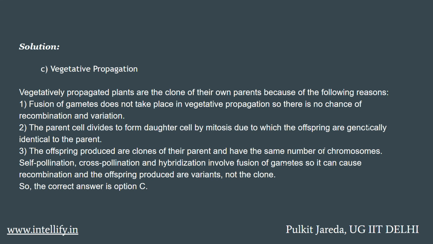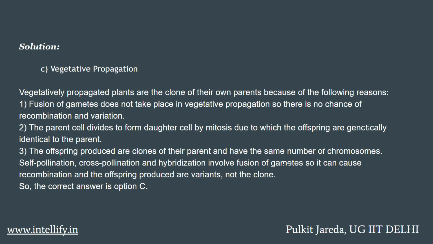The parent cell divides to form daughter cells by mitosis, due to which the offspring are genetically identical to the parent. The offspring produced are clones of their parents and have the same number of chromosomes.